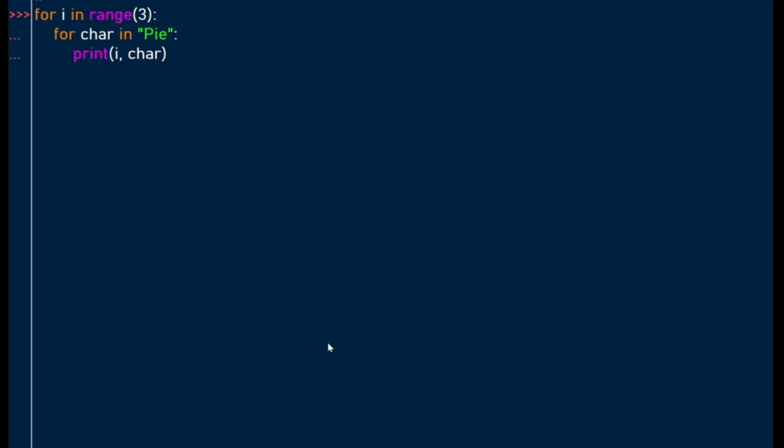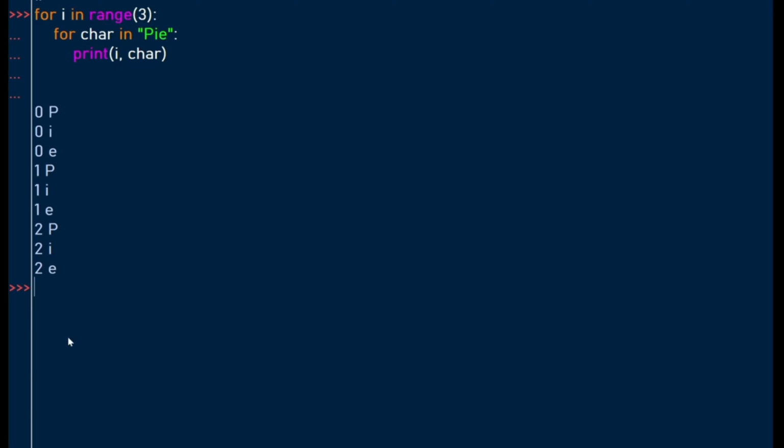To just demonstrate that, let's have an output to the screen. The first output was a 0, that looped through the inner loop 3 times. So we have 0 on P, 0 on I, 0 on E. Then it looped out to get the next value, which was a 1. The 1 again had to loop 3 times because of 3 characters here. So 1 on P, 1 on I, 1 on E. Then it went to the last value, which was a 2. We again had to loop 3 times through the inner loop. So 2 and P, 2 I, 2 E.